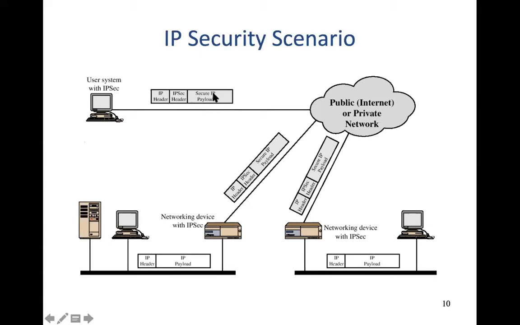And when it reaches the other end, say for example, it's trying to talk to a device here. The Internet will not know anything about it. The Internet will look at only the outer IP header and transport it. And when it reaches the gateway at the destination, this IPsec header is removed by the gateway, and then a simple IP packet is sent to the destination. That's one scenario. The second scenario is that you are connecting two campuses. So for example, this is one campus and this is another campus, and there is a gateway.